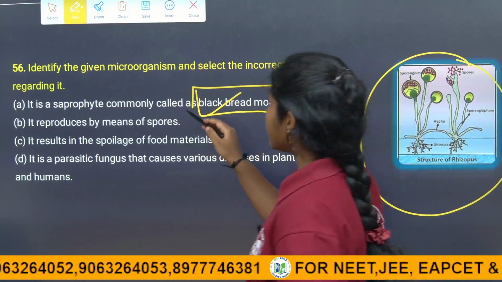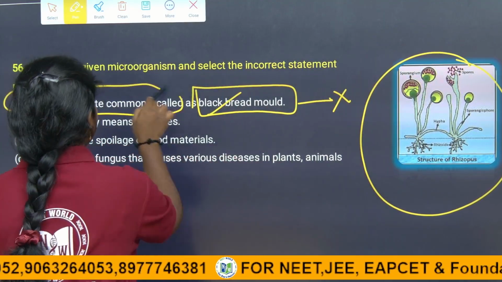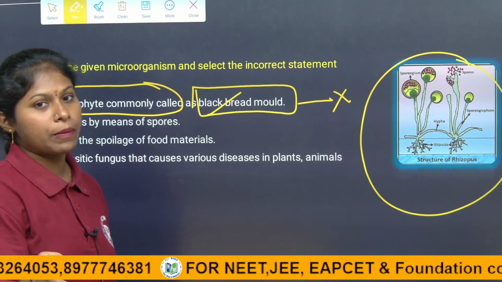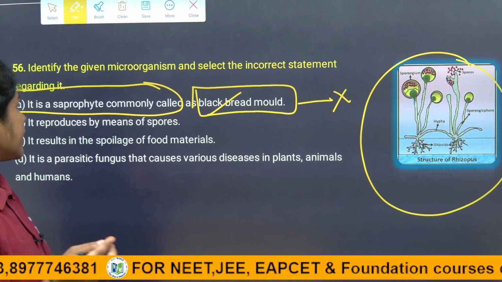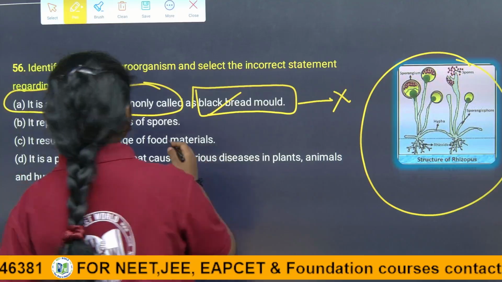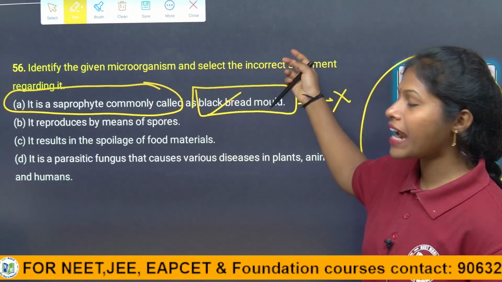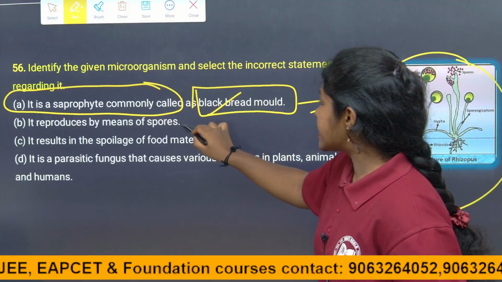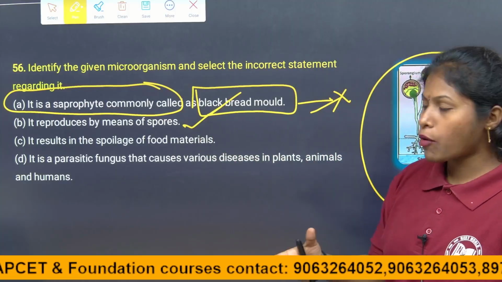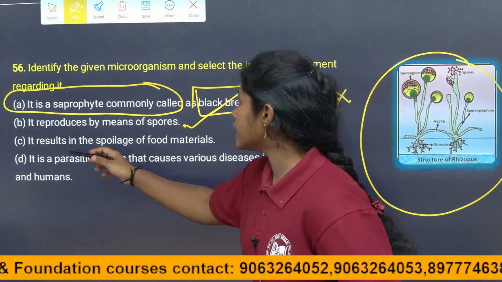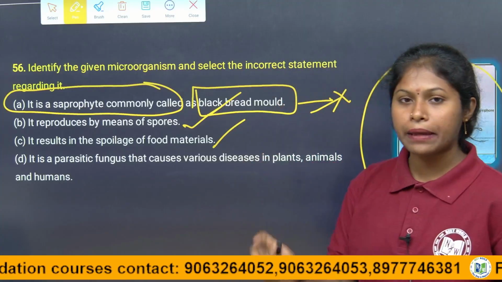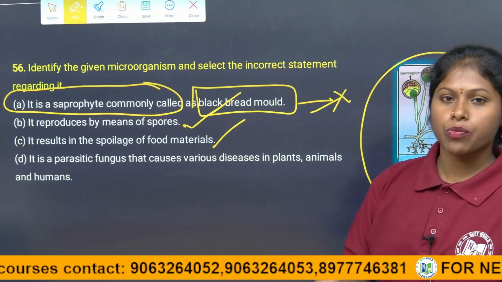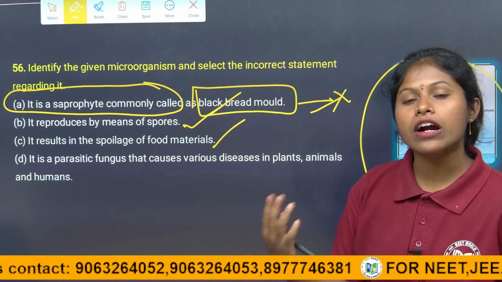See, here we see the first statement. It is a saprophyte. Of course, it is a saprophyte, but it is not a black bread mold. That is why the first answer of this question is wrong. So, the incorrect statement regarding this question is the first one. These are exactly right. They reproduce by means of spores, right. It results in the spoilage of food materials. If you keep it overnight, it will result in the spoilage of food because of the fungus